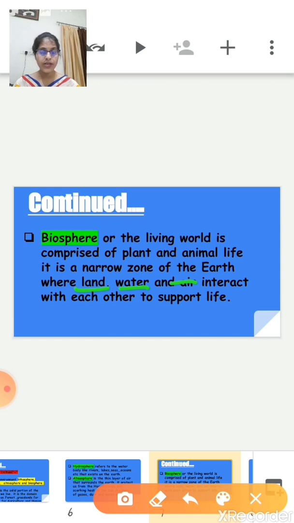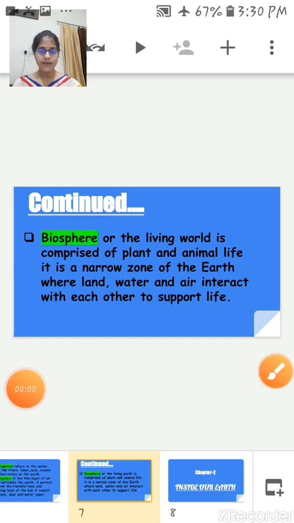That means the biosphere is the combination of land, water, and air. Now there are four important domains of the environment. First one is the lithosphere, that means land; hydrosphere, that means water; atmosphere, air; and the last one is the biosphere. Biosphere is the combination of land, air, and water.